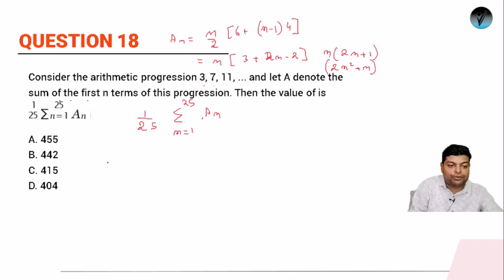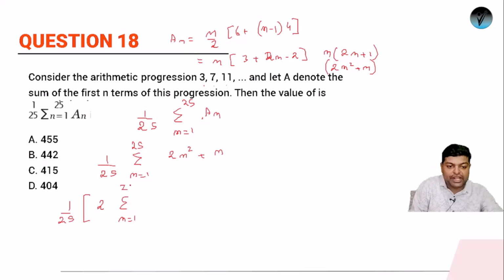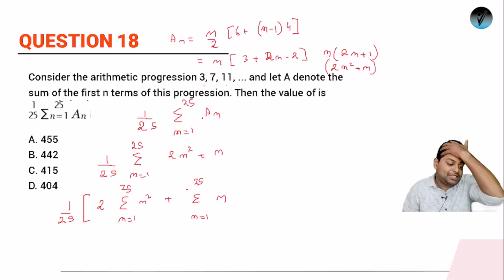Let's place it here. So finally we need 1 by 25 summation of n equals 1 to 25 of 2n square plus n. So let's find out the summation individually. I am keeping 1 by 25 separately. Also if I take 2 common, I have to take the summation of n square from n equals 1 to 25, plus the summation of n from n equals 1 to 25. So let's use the summation formula.